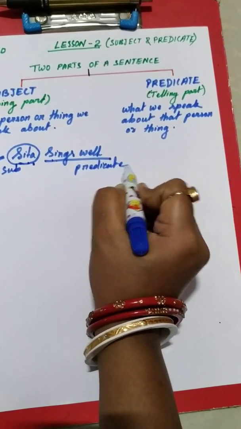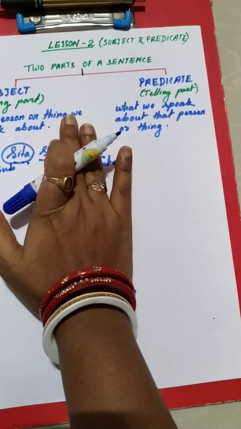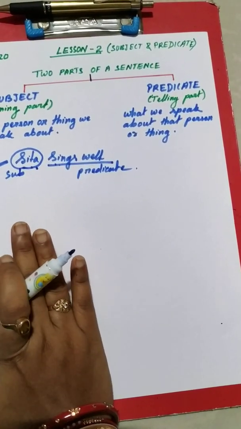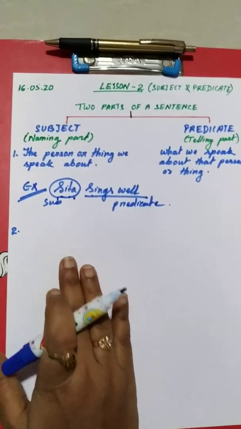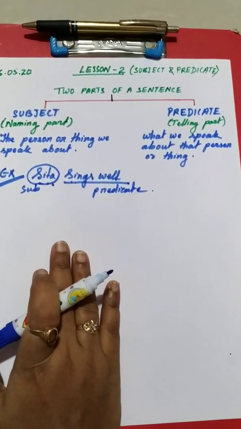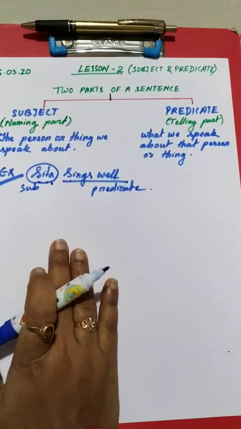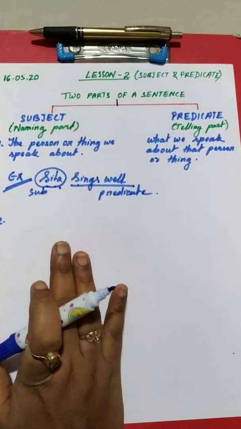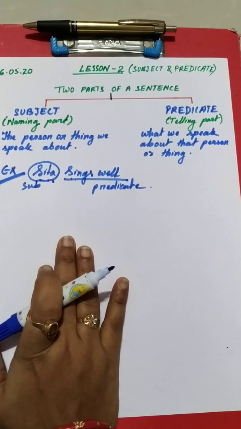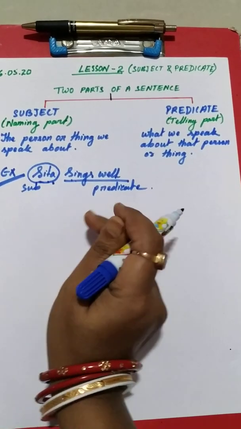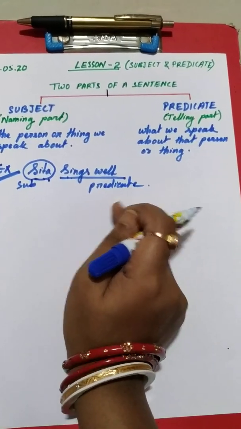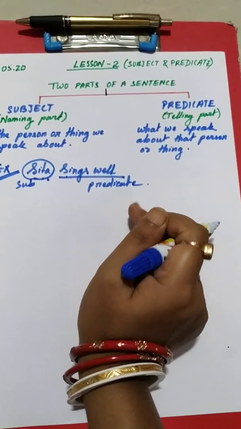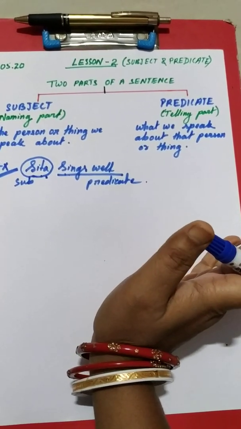Got it? This is the basic thing. Now another important point is how to identify a subject and predicate. How to find the subject of a sentence? We can easily find the subject in a sentence by taking the verb and asking the question who or what.